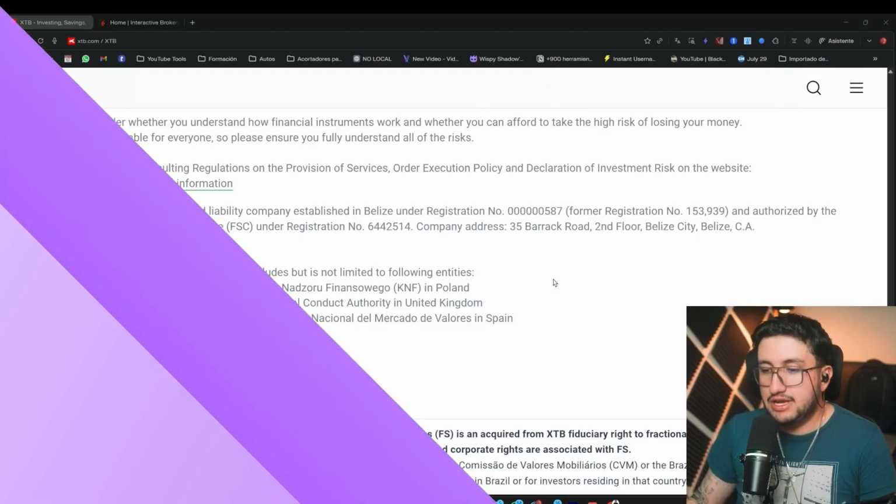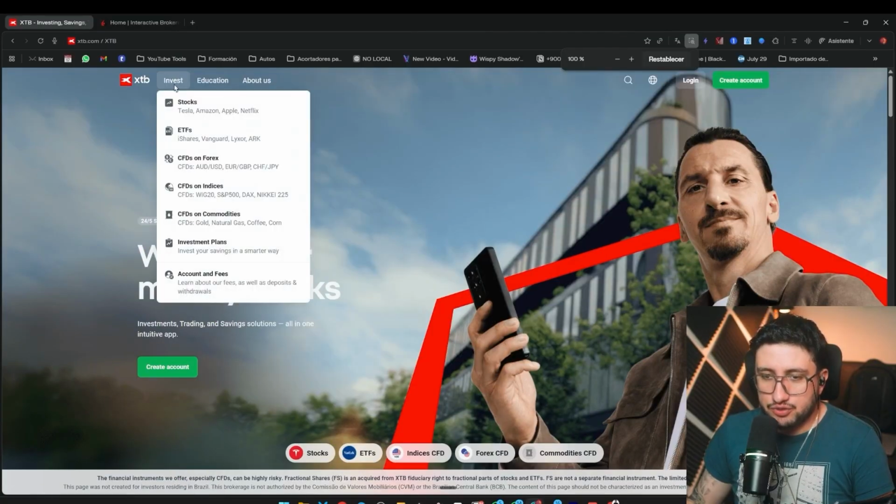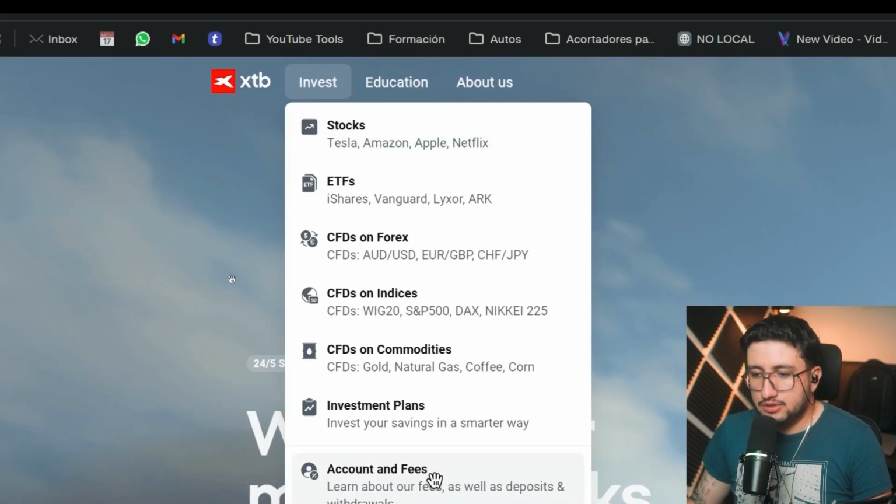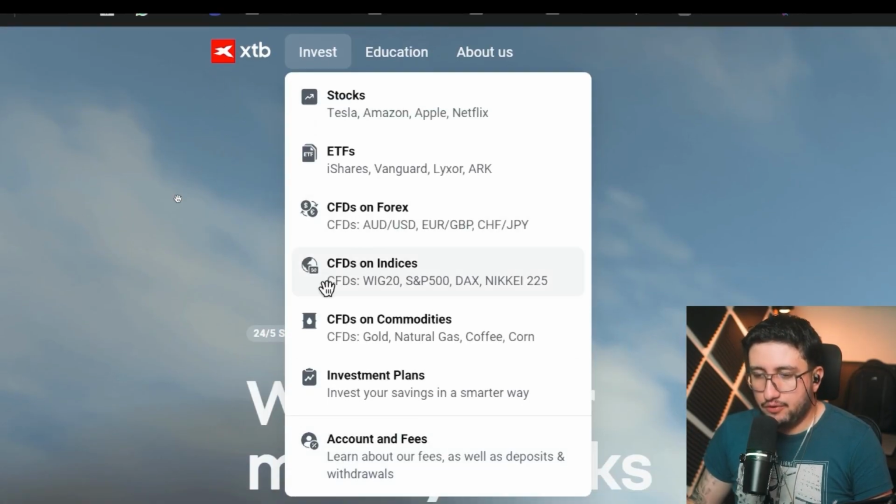Now, let's move on to the second thing. And the second thing is the financial products, in this case at XTB. Here we have it, very easy to understand. We have these that appear over here that I'm going to show you in more detail. We have stocks, we have ETFs, we have CFDs on Forex, we have CFDs on indices, we have CFDs on commodities, and we have investment plans.